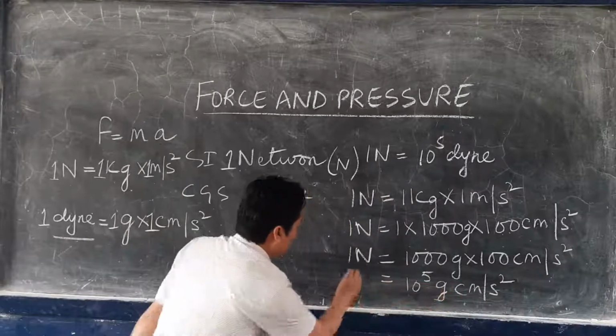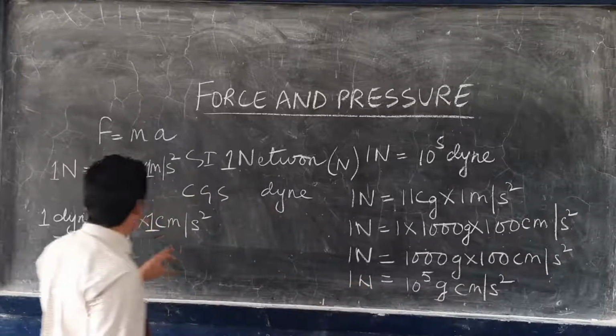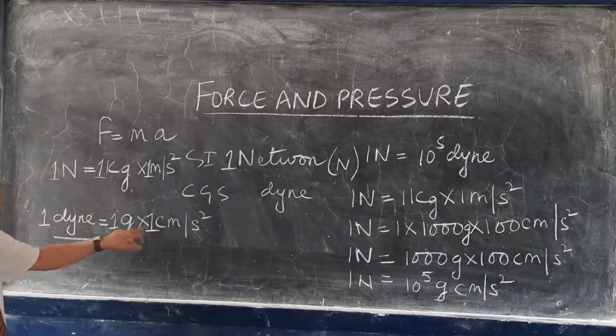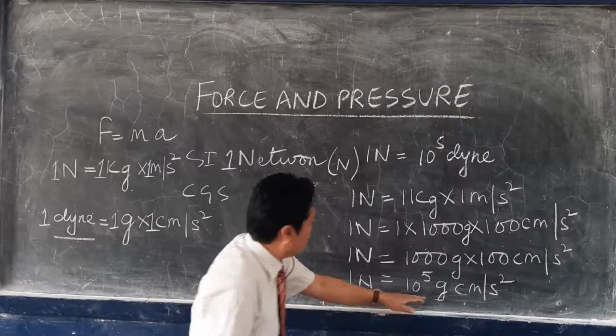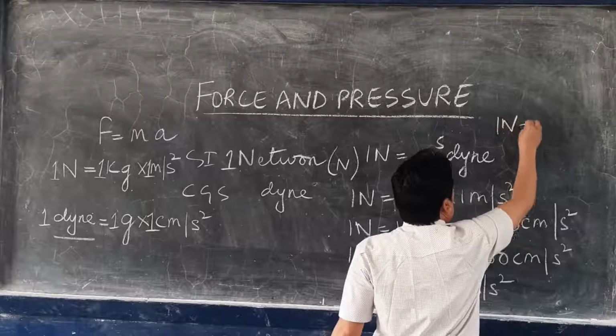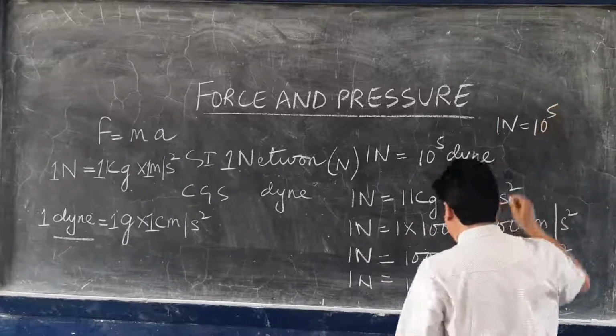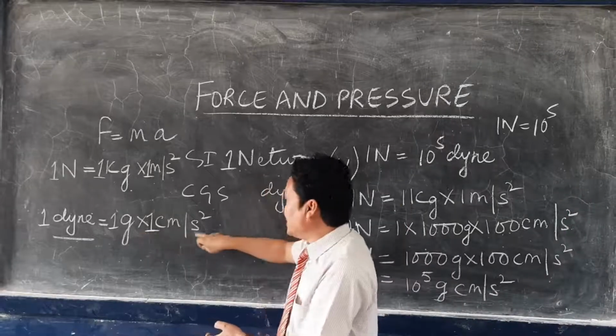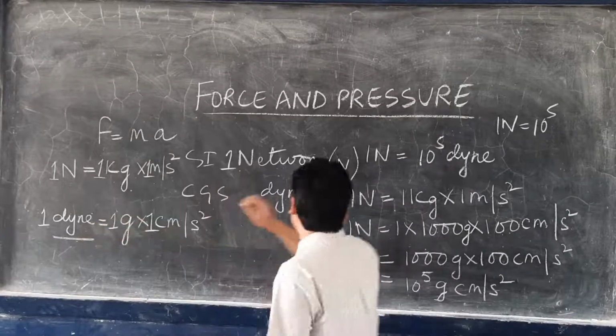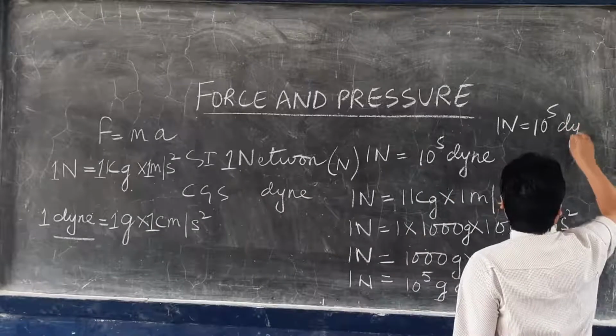Gram centimeter per second square. So 10 to the power of 5 gram centimeter per second square. Look here: gram centimeter per second square is equivalent to dyne. So therefore, 1 Newton equals 10 to the power of 5. Instead of writing gram centimeter per second square, which is equivalent to dyne, I'll write here 10 to the power of 5 dyne.